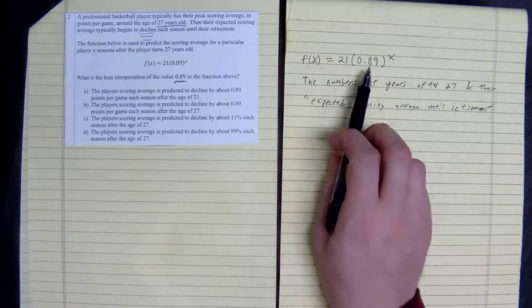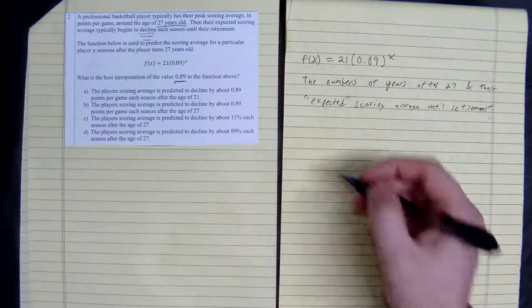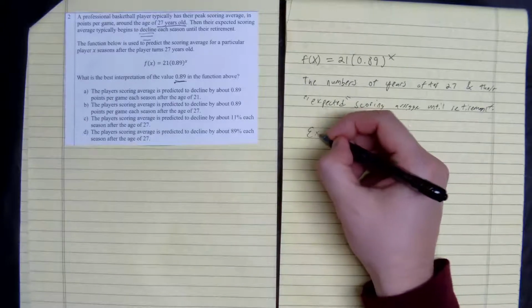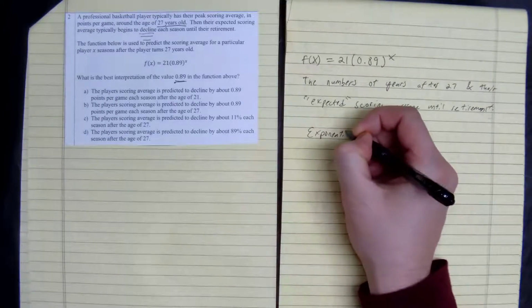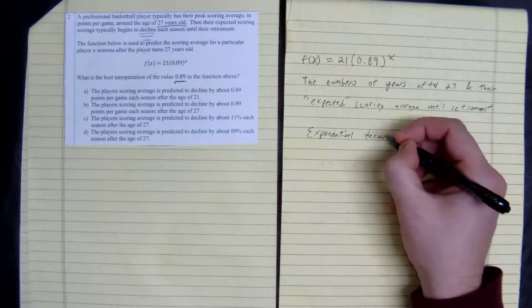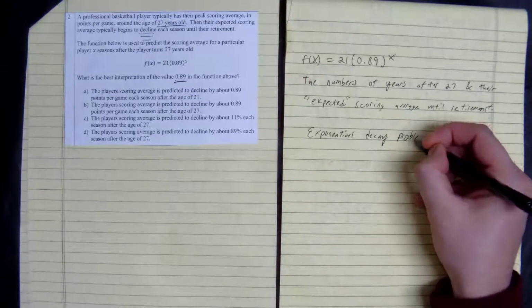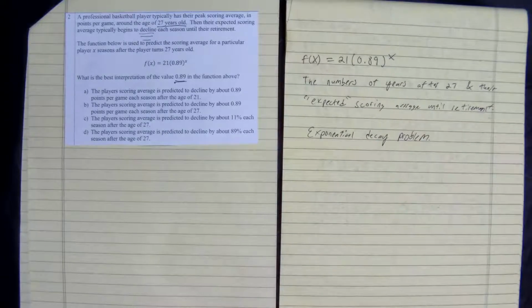So what is this 0.89? This is going to be an exponential decay. I haven't even looked at the formula yet, or the answers, but this is an exponential decay formula.